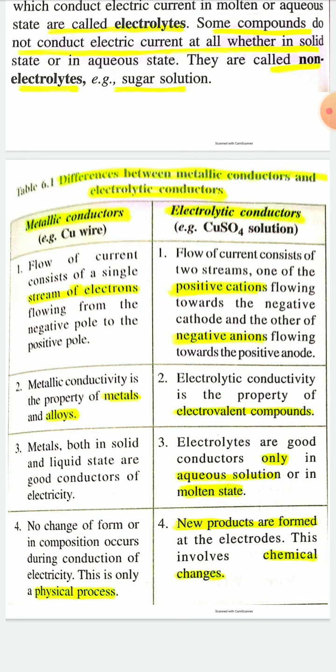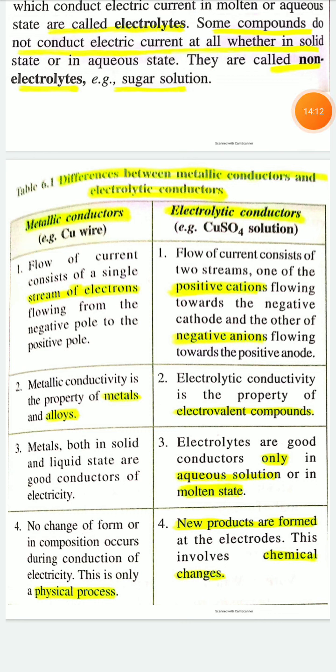So today I have told that not only metals can conduct electricity, there are some chemical compounds which can also conduct electricity due to presence of oppositely charged ions, that is cations and anions, and these chemical compounds are electrolytes. But not all chemical compounds can conduct electricity, and those which do not conduct electricity are called non-electrolytes. And finally, I have given a difference between metallic conductor and electrolytic conductor.